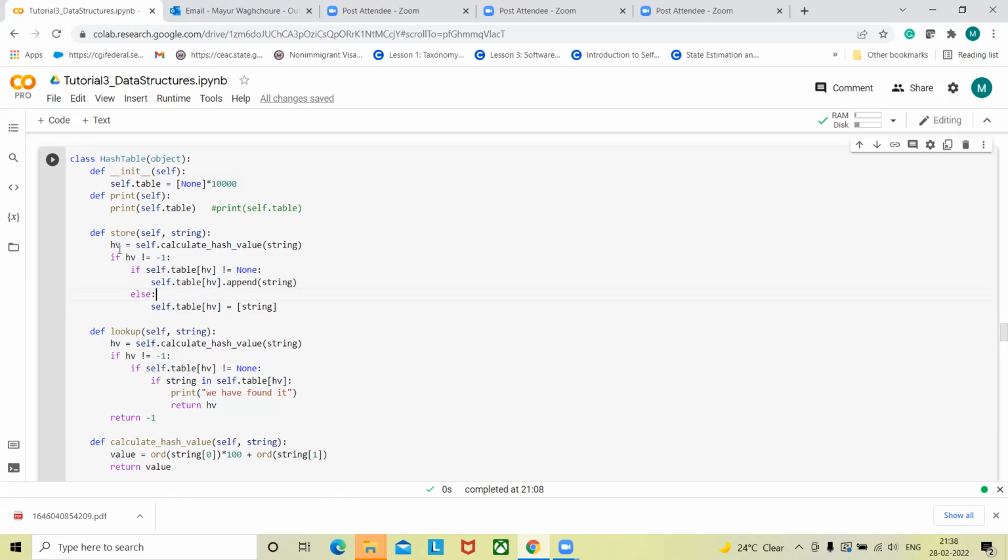I'm getting a hash value, and that hash value will act as an index in this array. Then I'm creating a list within a list, as you mentioned at the beginning, so I can add more elements inside that bucket if it has already been occupied. If that were not the case, then I can just set that bucket, that particular index, equal to the string. That's what we wanted to add over there, right?